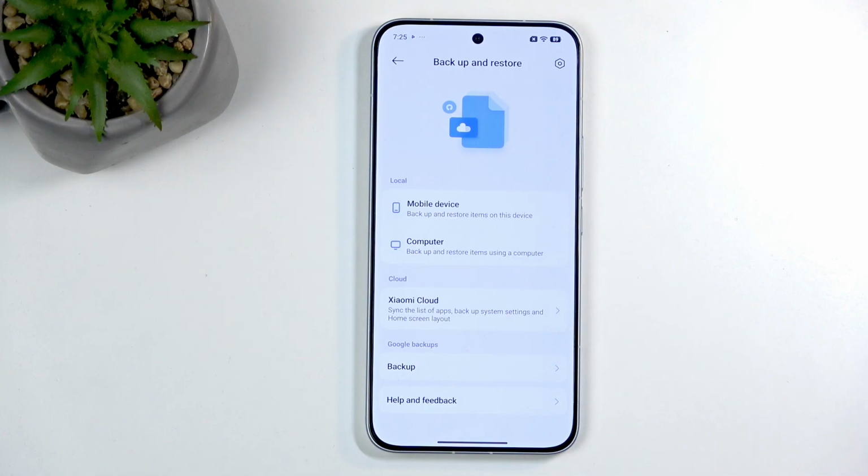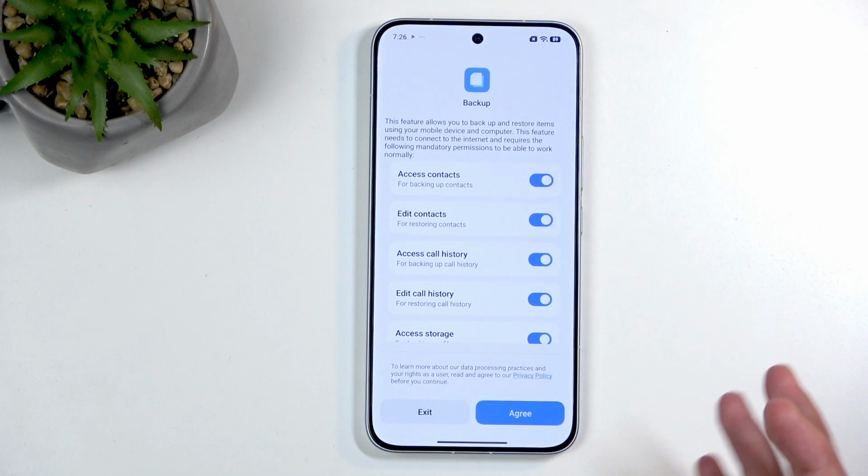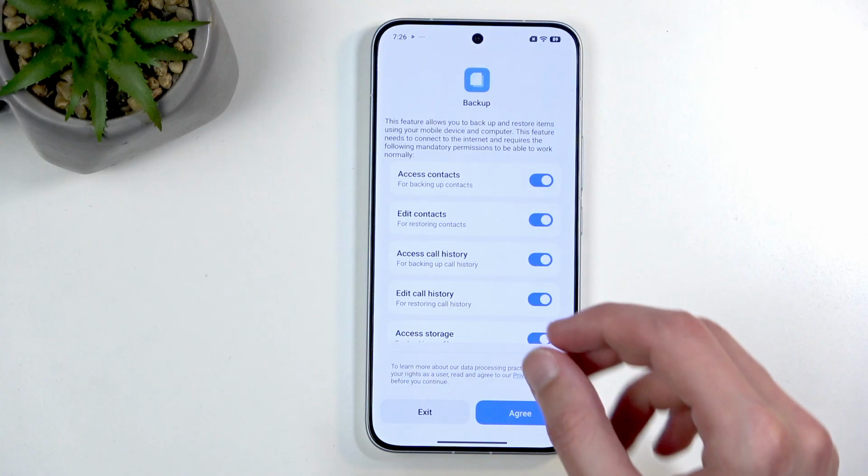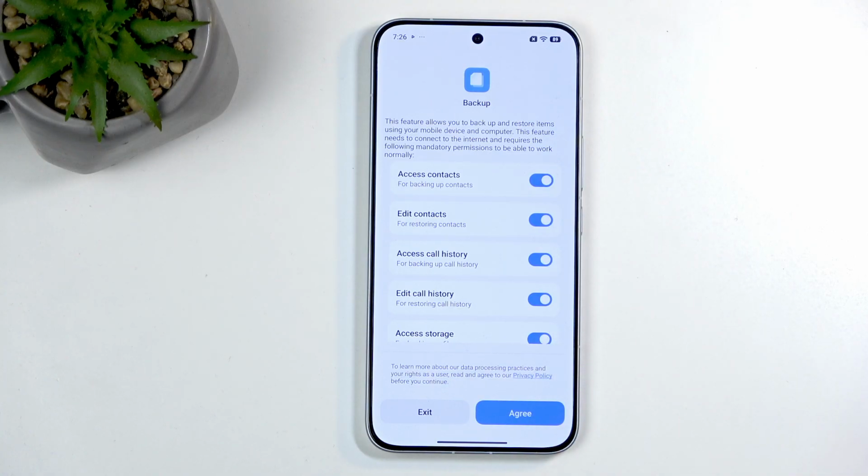We can back it up to a computer that will be using, I believe, their application, and mobile device. So backup and restore items on this device. So we could basically create a backup of everything that is on this phone to this phone, which would mean that later on you need to go to this phone through like a USB cable connected to computer and just move it from the device to, for instance, your computer.